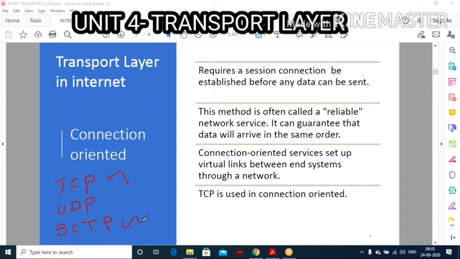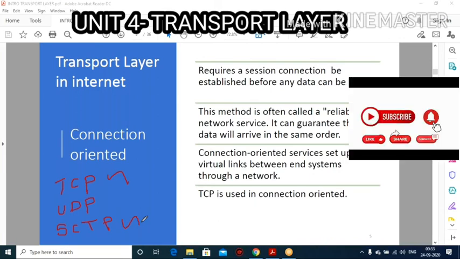Whereas in UDP, here we have the UDP socket. A socket is nothing but a combination of IP address as well as port number. That is what we call a socket address. Suppose in the exam they ask what a socket address means, you have to say it is a combination of IP address as well as port number.